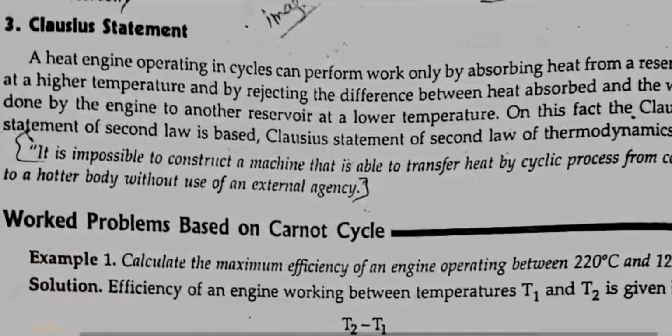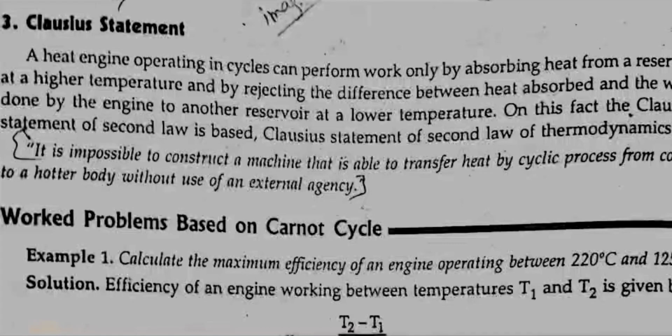A heat engine operating in cycles can perform work only by absorbing heat from a reservoir at a high temperature and by rejecting the difference between heat absorbed and the work done by the engine to another reservoir at low temperature. On this fact, the Clausius statement of the second law is based. Clausius statement of the second law of thermodynamics is: it is impossible to construct a machine that is able to transfer heat by cyclic process from a colder to a hotter body without use of an external agency.